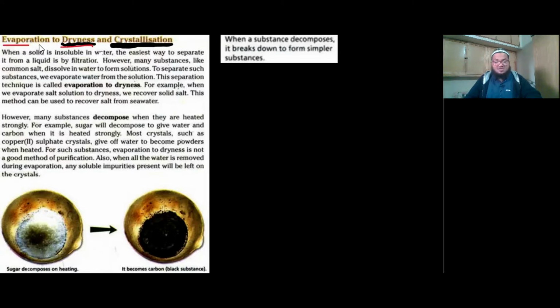But the difference between evaporation and boiling is very simple. During boiling, the temperature remains constant, but during evaporation, the temperature does not remain constant. Boiling occurs at a particular boiling point, but evaporation does not occur only at a boiling point, it can occur at any temperature. It doesn't only have to occur during the boiling point. Evaporation can occur during any temperature.